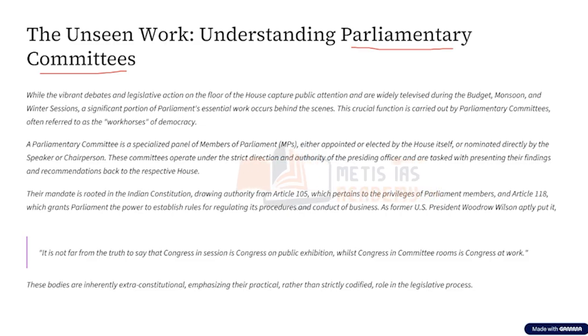Now, as the name suggests, let us break this down. The word is parliamentary committee. We know that a committee is nothing but a group of members coming together. And when we say parliamentary committee, what type of committee is this? This is a committee which has the members of the parliament. So in simple words, a parliamentary committee is a specialized panel of members of the parliament.